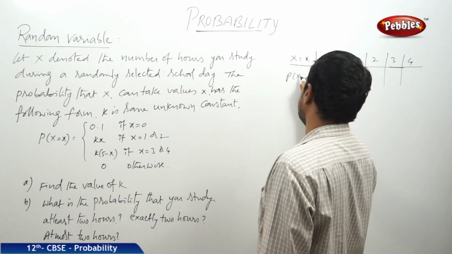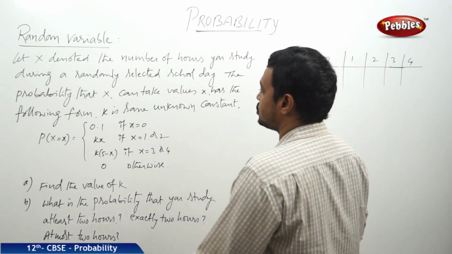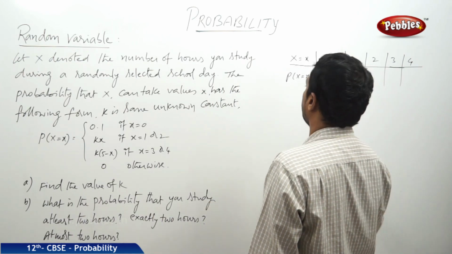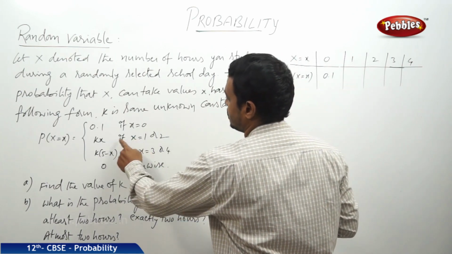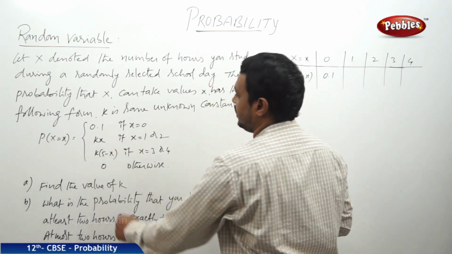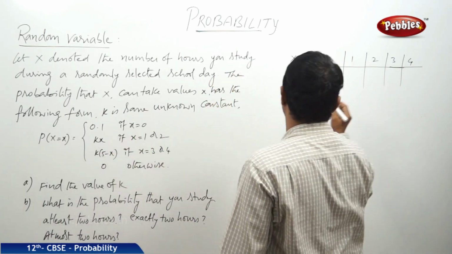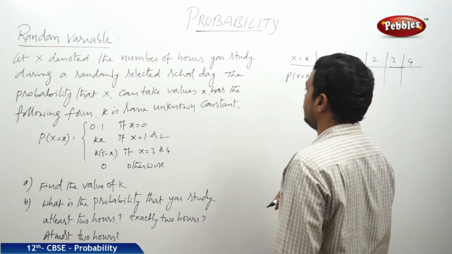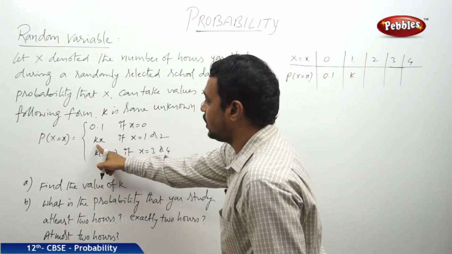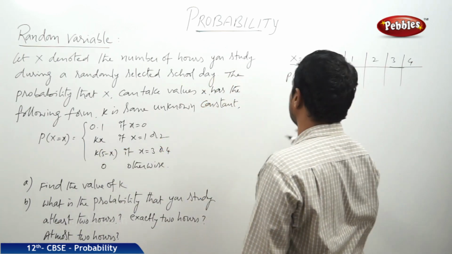Now the probabilities. At 0 the probability given is 0.1. At x is equal to 1 the probability is kx, put x is equal to 1 there, hence the probability is k, and at x is equal to 2 it is 2k.